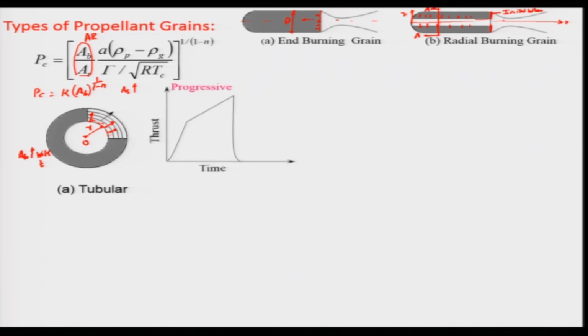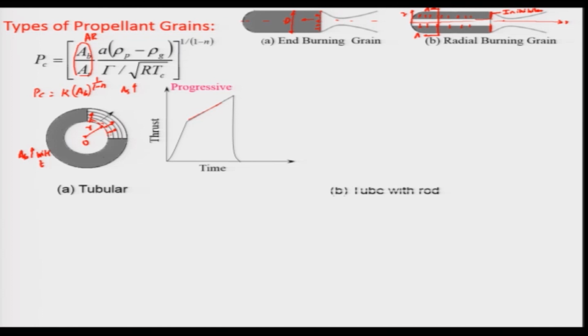The more thrust, so what will happen is, of course, initially it will be having some thrust, but after that there will be an increase in the thrust due to the increase in pressure, and once the propellant is consumed, it will come down again, and this we call a thrust law. Thrust versus time is known as thrust law. You can see that the burning rate is increasing, therefore we call it a progressive burning propellant grain, right.